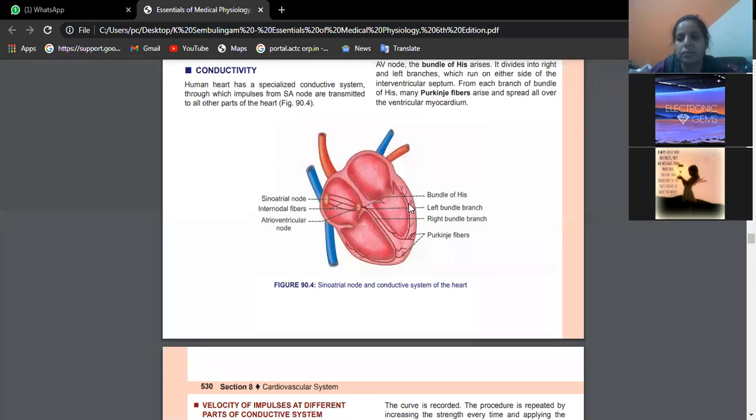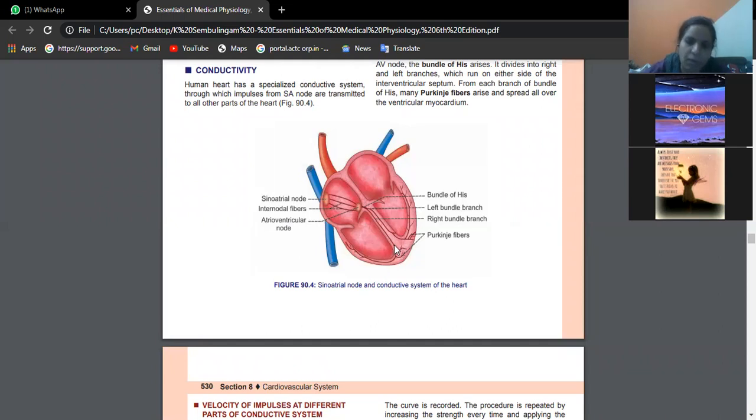Semilunar valves: the pulmonary semilunar valve and the aortic semilunar valve. Between the atria and ventricles we have AV valves. In physiology, instead of the terms tricuspid and bicuspid, we use AV valves, atrium and ventricle. The closure of AV valves will cause the first heart sound, and the closure of semilunar valves will cause the second heart sound.